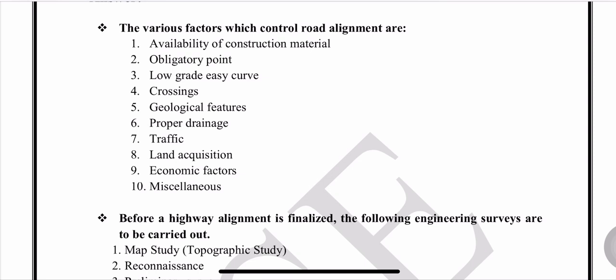Land acquisition: at the time of construction or deciding the alignment, land acquisition should be easy. There should be no problem that occurs. Economical factor: in the construction process, the total construction cost should be minimum.